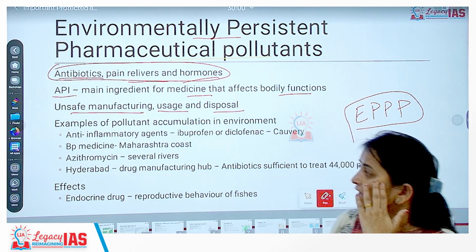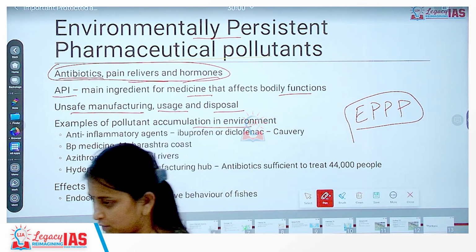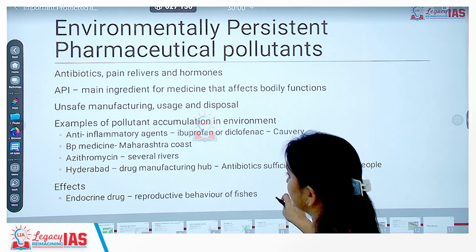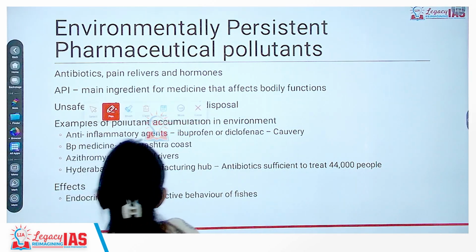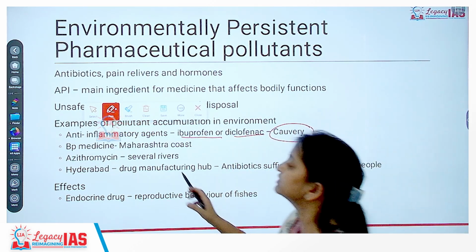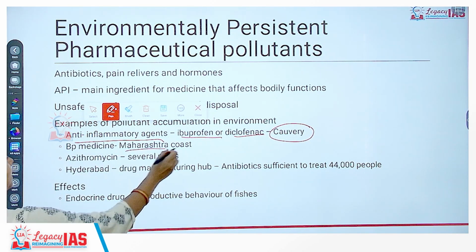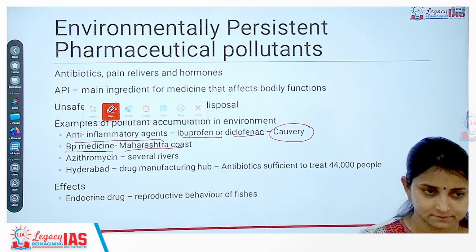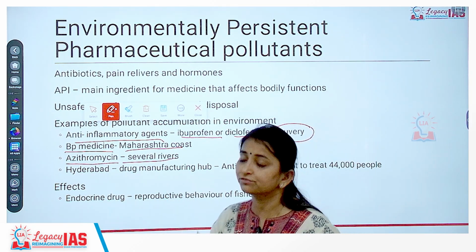Okay? The examples of pollutant accumulation in our environment, in and around us, we have observed that there is some amount of deposition of pollutants, and that is what we are going through in these pointers. For example, we have observed the presence of ibuprofen or diclofenac, which are anti-inflammatory agents, in the waters of the Kaveri. We have also seen on the Maharashtra coast the presence of BP medicine components in the coastal water. We have also observed azithromycin in the majority of the rivers of India.